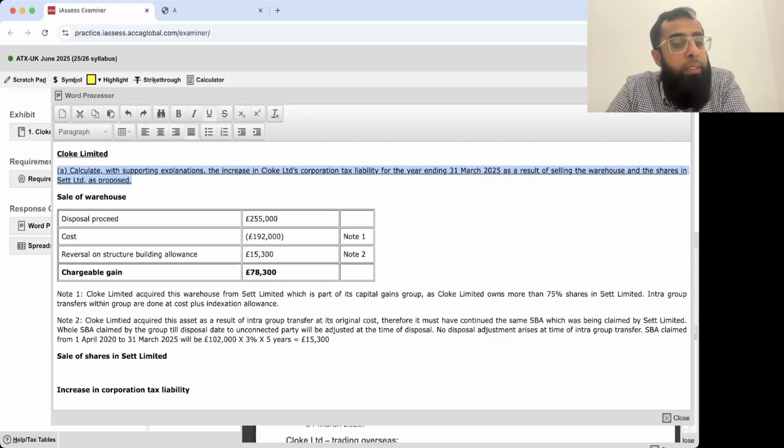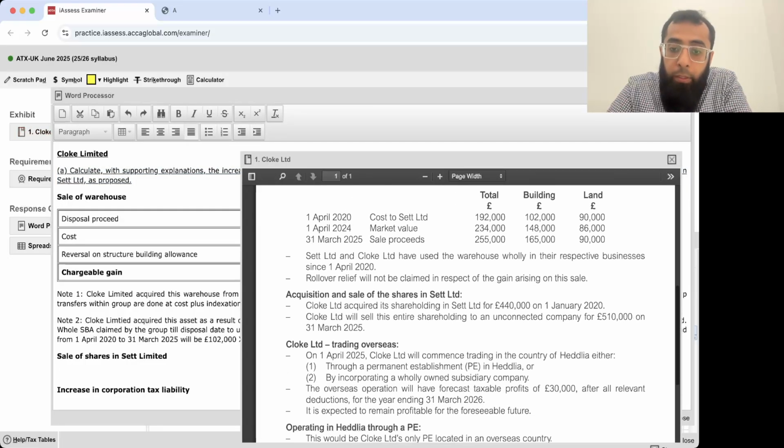Now, shares in Set Limited. If we sell the shares in Set Limited, I already discussed this. The sale of shares in Set Limited will not give rise to any corporate tax implication. It will be exempted due to substantial shareholding exemption, as more than 10% of shares were owned for a period of at least 12 months.